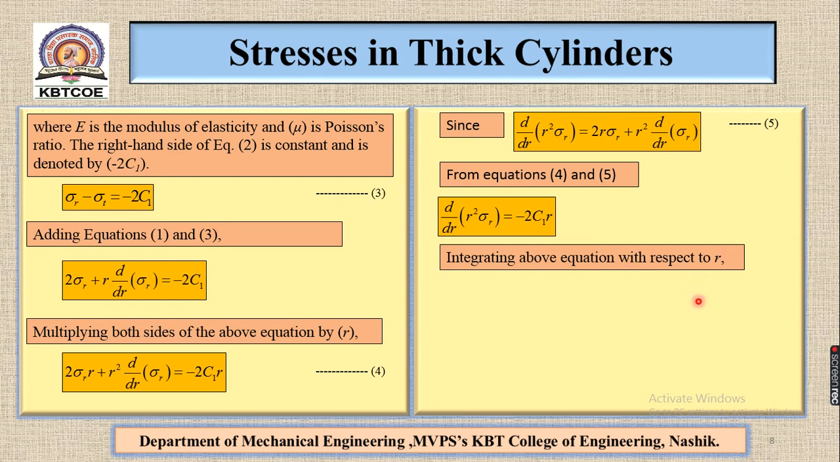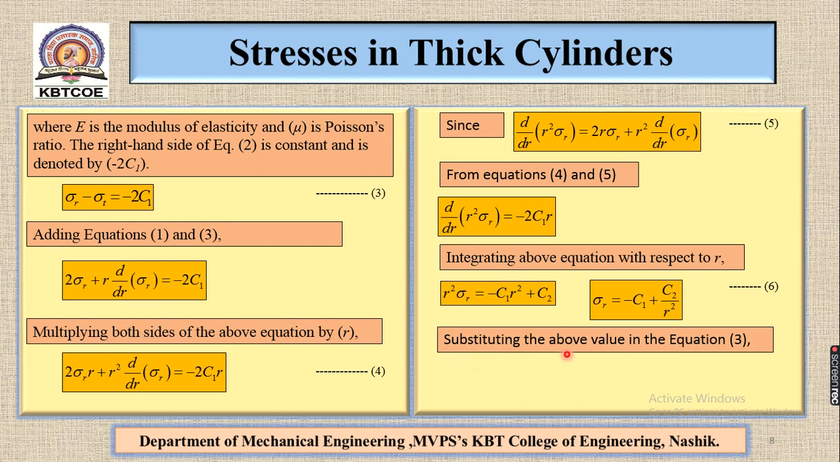Integrating the above equation with respect to r, we get r square sigma r is equal to minus C1 r square plus C2. Therefore we can write sigma r is equal to minus C1 plus C2 upon r square, equation number 6. Substituting the above values in equation number 3, we get sigma t is equal to C1 plus C2 upon r square, equation number 7.